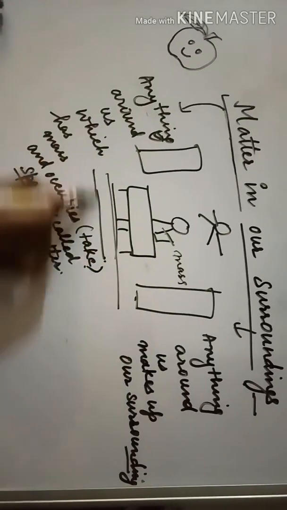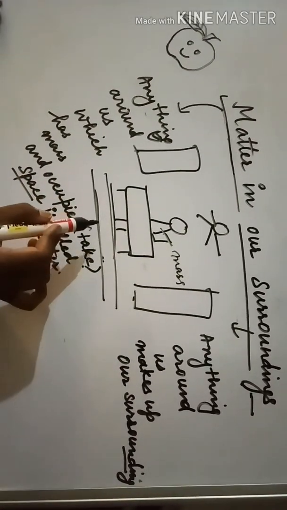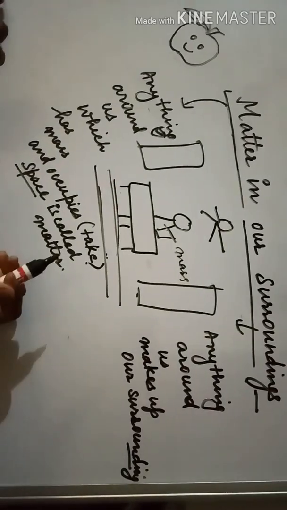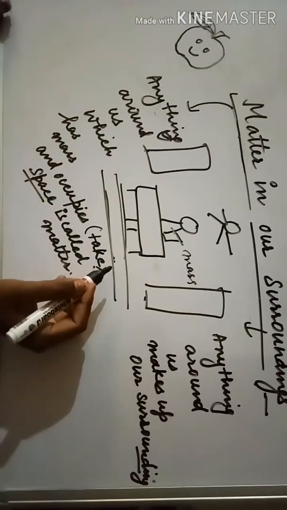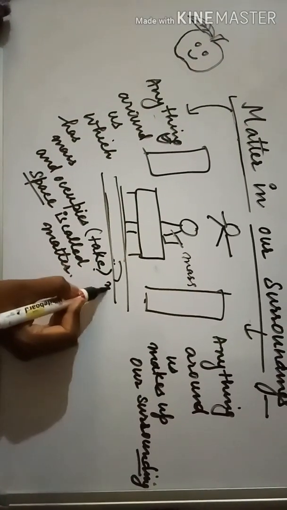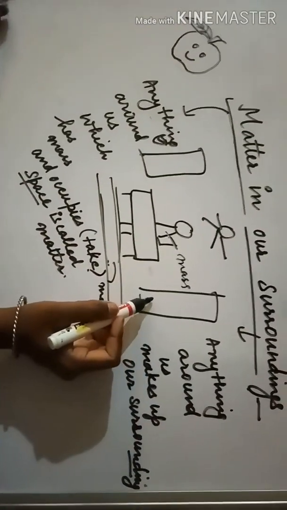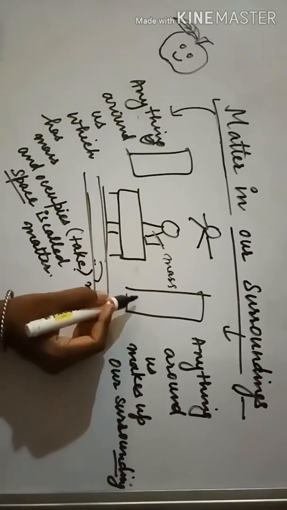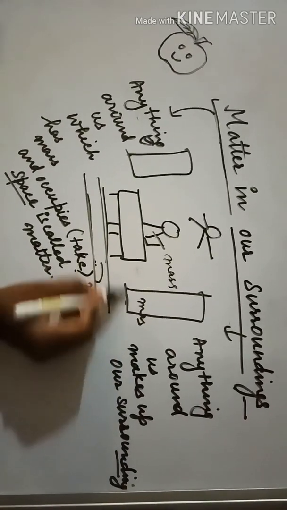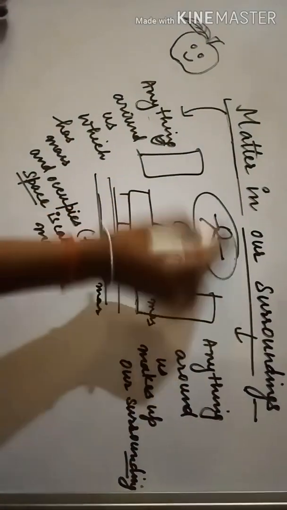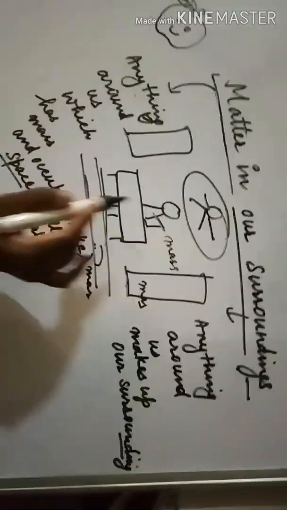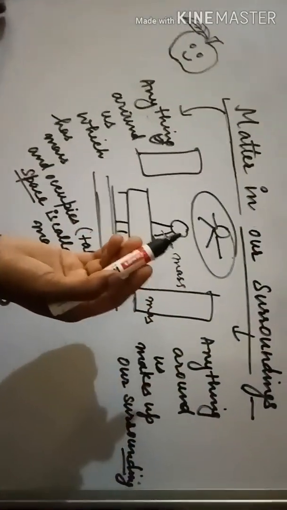This is the floor. So do you think this is matter? Yes, because this floor, if we dig out some portion of it, then we will surely find that this also has some mass and is occupying some area. If this is an almirah, then this is also matter because it also has some mass and it is also taking some space. This is a ceiling fan. This is also matter because it has some mass and it is occupying some space.